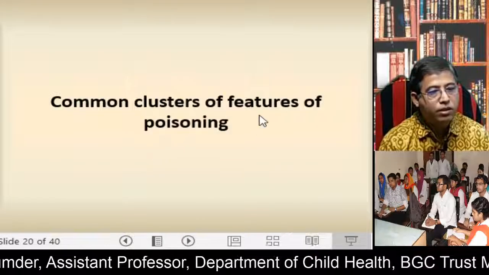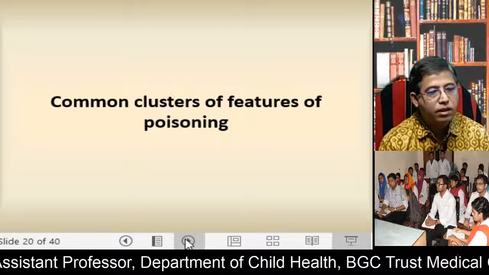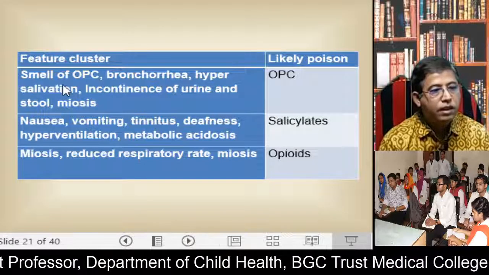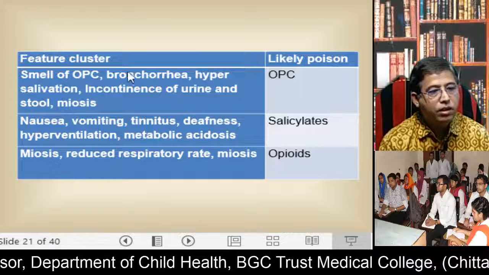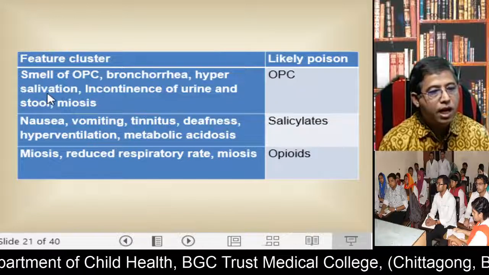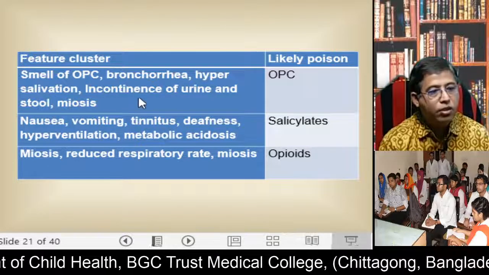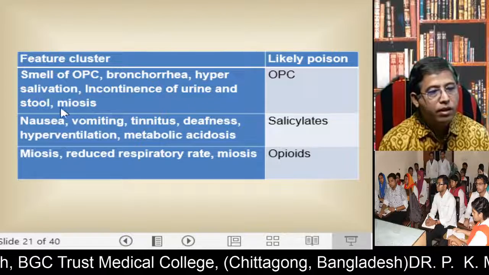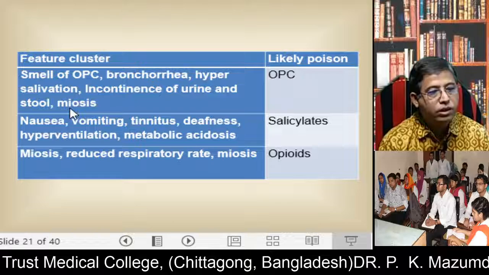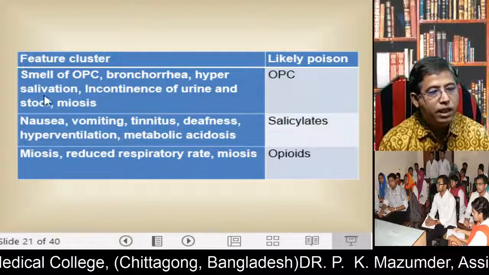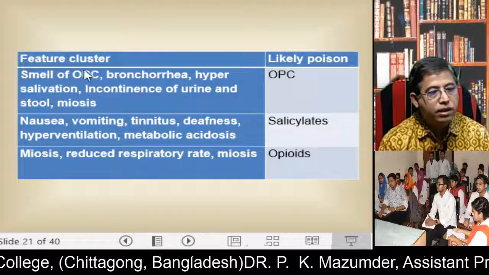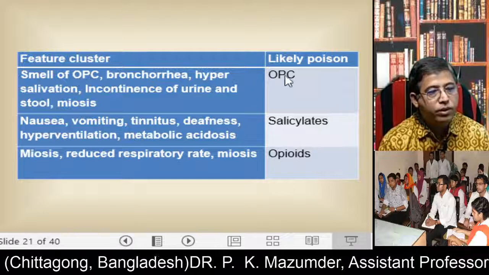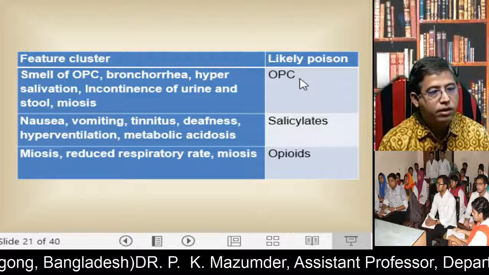Common clusters of features of poisoning, such as smell of OPC, bronchorrhea, hypersalivation, incontinence of urine and stool, and miosis. Miosis means constriction of the pupil. If these signs and symptoms are present, you think the patient is suffering from OPC poisoning until proved otherwise.